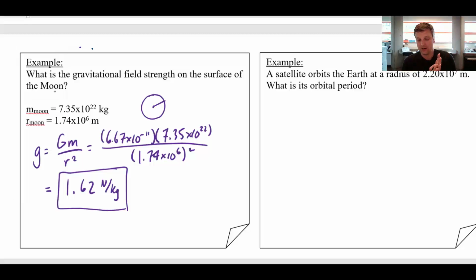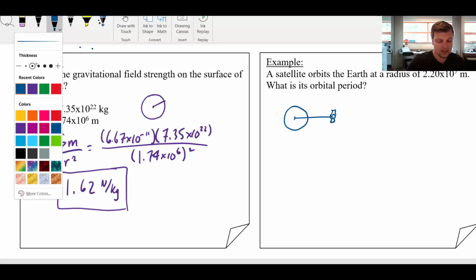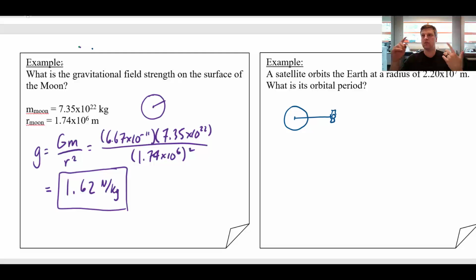All right, let's try another one here. So a satellite orbits the Earth at a certain radius. What's its orbital period? So here's my Earth. Just going to draw my satellite. Okay, and I've got the radius. What is its orbital period? Well, the thing to recognize is that if you have a satellite in orbit, as it goes around and around, it's moving in circular motion, and so it's undergoing a centripetal acceleration. So the centripetal acceleration, in this case, is just equal to the acceleration due to gravity, or the gravitational field strength. And so I want to find the orbital period.